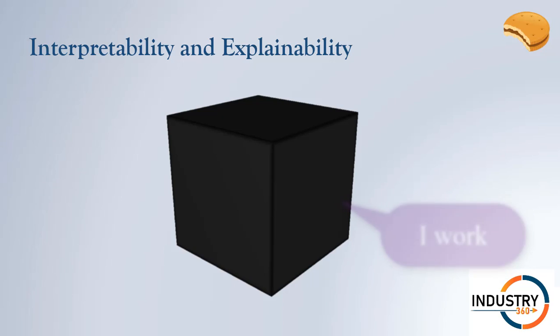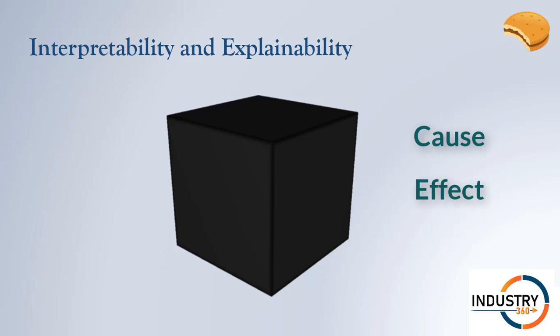So there are actually two closely related terms here, interpretability and explainability. A machine learning algorithm's interpretability refers to how easy it is for humans to understand the processes it uses to arrive at its outcomes. It's about the extent to which cause and effect can be seen. That is, interpretability is the extent to which you are able to predict what's going to happen given a change in the input. It says if parameter A is changed to 4 instead of 2, I know how the outcome will change.